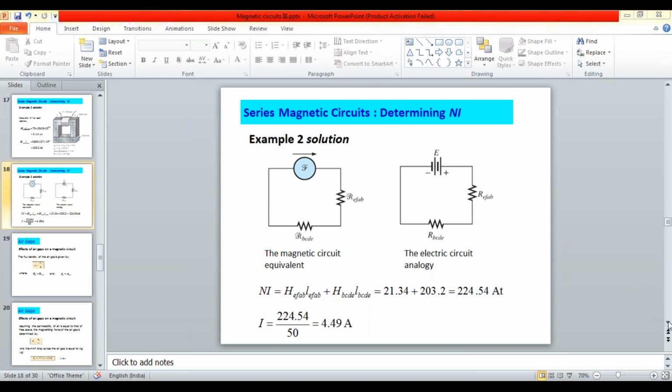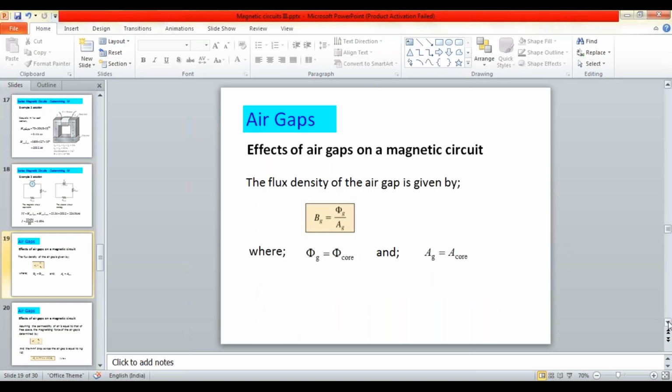Now we will move to another subtopic of composite materials. What you have seen till now is that the materials are different: sheet steel or cast iron or sheet iron, etc. Now there may be chances that an air gap may also be present.